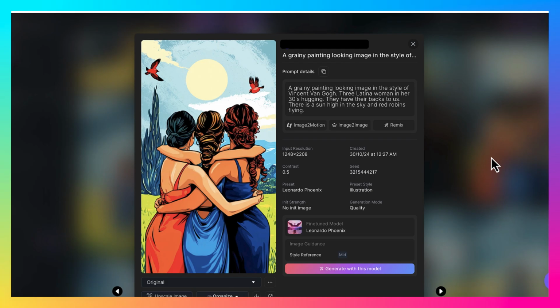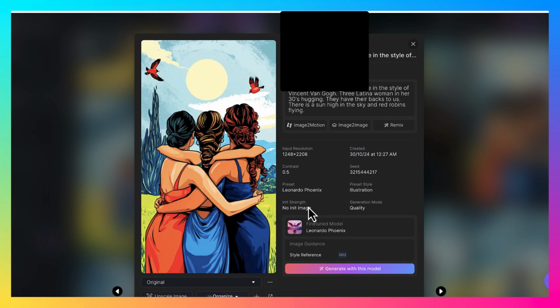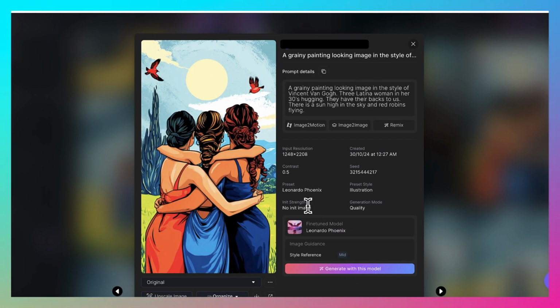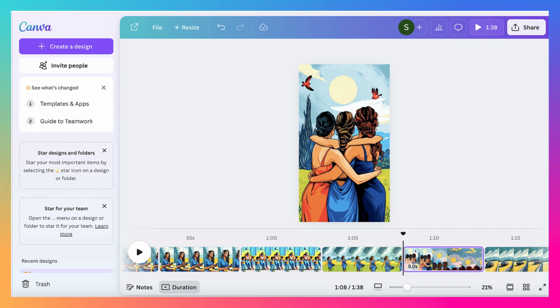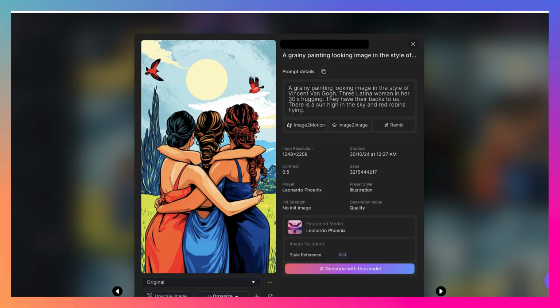Okay, here we go. I'm still in my Leonardo AI account, and this is an image that I created. You can see my exact prompt right here. I downloaded this image, then I went over to Canva, because Canva has this really great feature where you can upload an image and it will give it a 4 to 5 second animation. Before I show you what that app is here on Canva, let me show you how this image transformed into a 4-second animation.